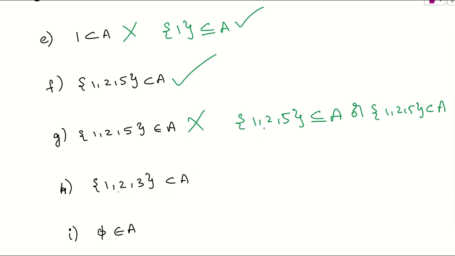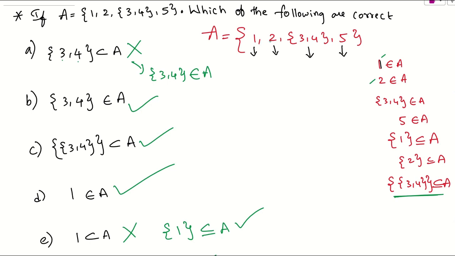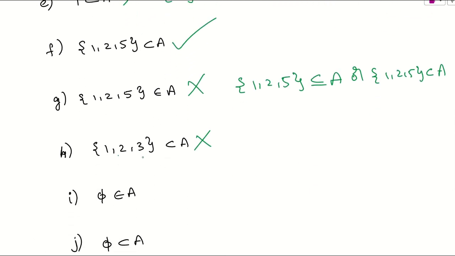You can say, ma'am, you have taken 1, 2, 5, which is a subset of A, so if I take 1, 2, 3, obviously it is a subset of A. You can ask me, but I can say that this is wrong. Why? Because if you look at the elements in A, 1 is one element, 2 is one element, 5 is one element, and the set 3, 4 is an element. But in our case you are taking 3 as a separate element. Obviously, 3 does not belong to this set. Are you getting my point?